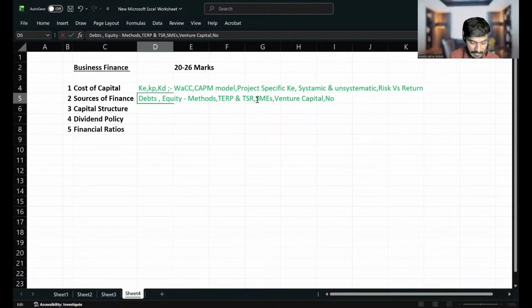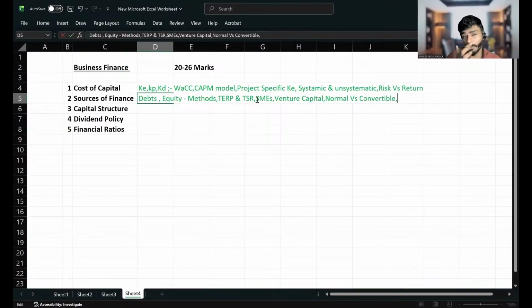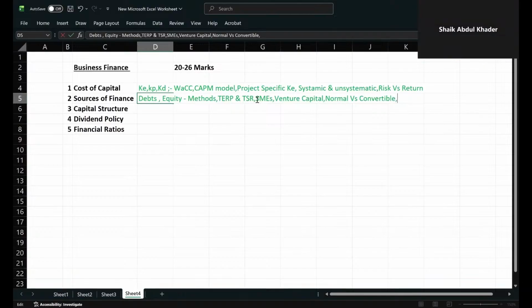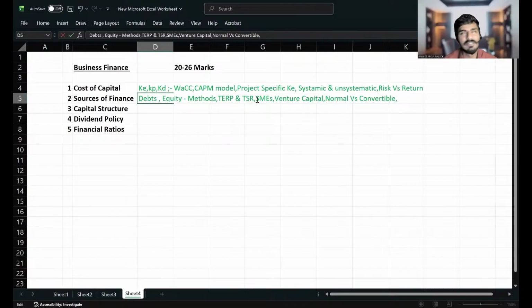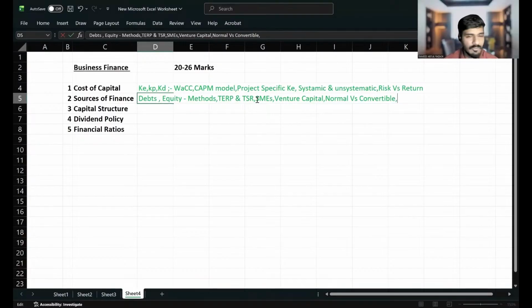Let me ask you one more question. What do you mean by normal debt versus convertible debt? It's a theory question. Convertible debt is debt that afterwards we can convert into shareholding. What are the advantages of convertible debt? No payment of redemption value, instead you can give shares. Yes, but I want much more precise answers. Whatever you told me was right, but I'm expecting a more precise answer. What are the advantages of convertible debt over normal debt?